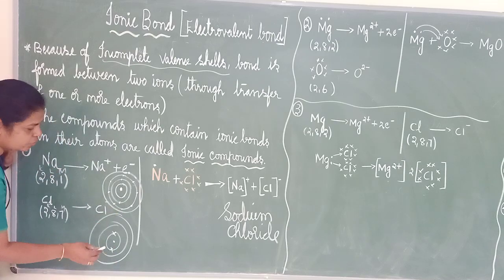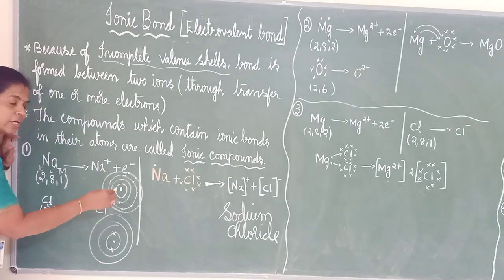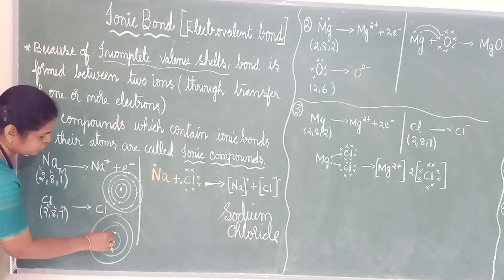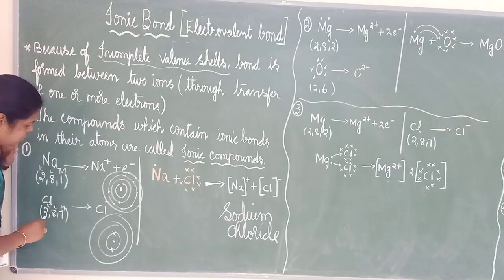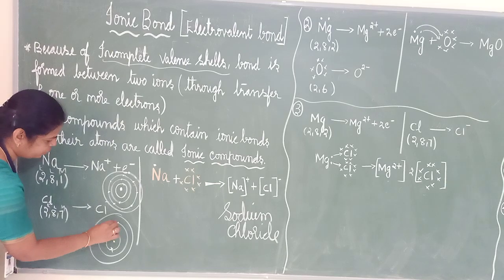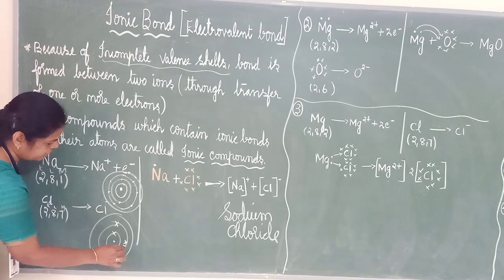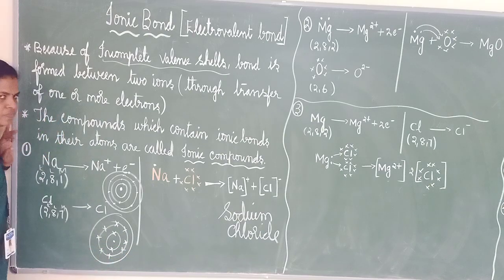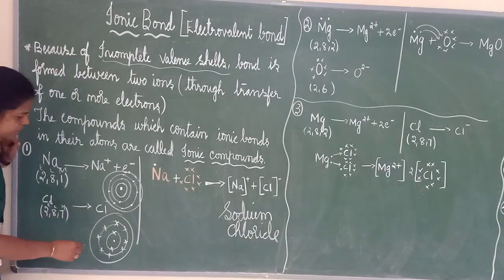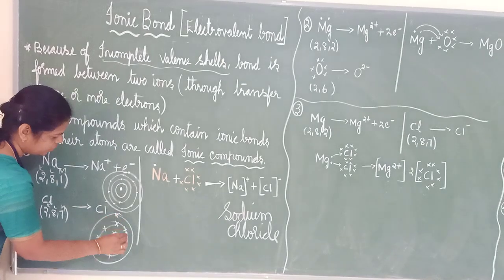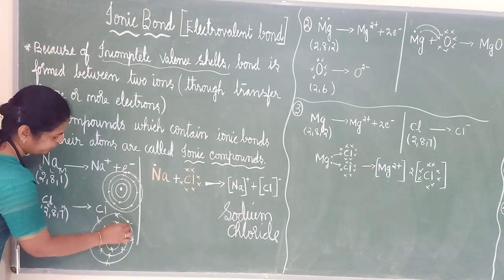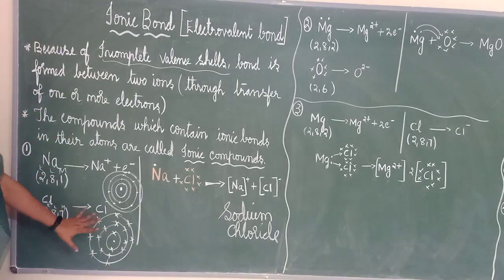To differentiate, I am putting a cross here. You can put either a dot or a cross. So I am putting a cross: 2 in K shell, 8 in L shell, and 7 in M shell. So this is how the atom will be.